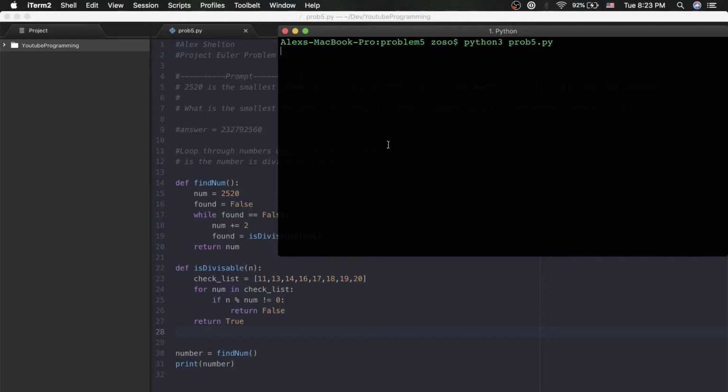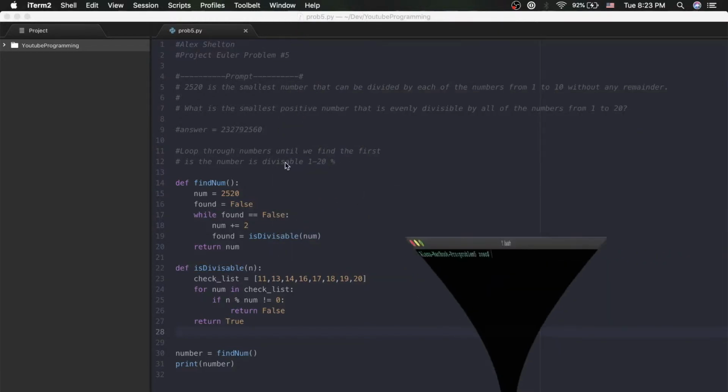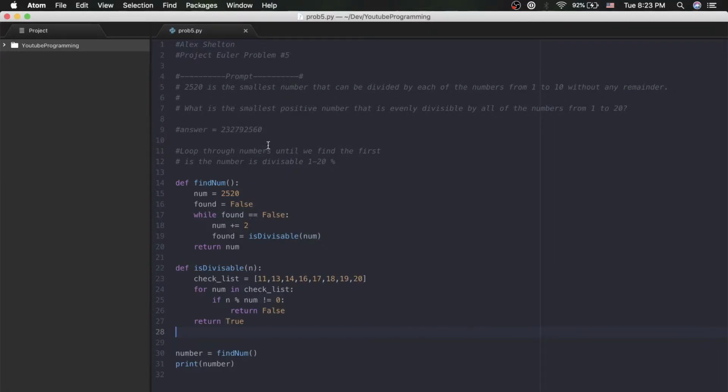The main reason why this is taking so long is because of this. Since this is the answer right here, we are starting at 2,520, and we're only going up by 2 every time to get to this number. That's the majority of the time taken in this program. So one thing that works out, I'll write it up here.